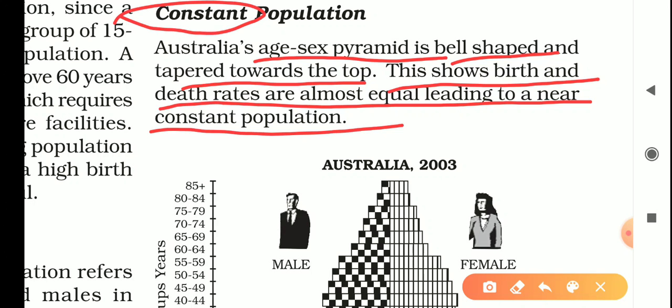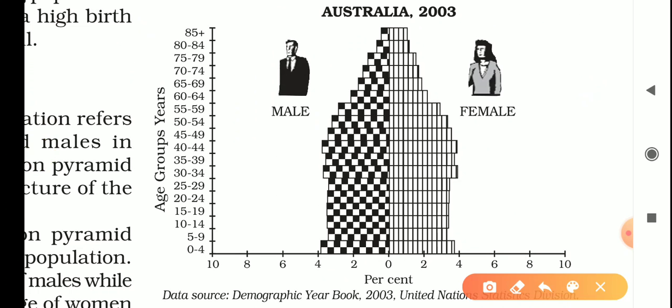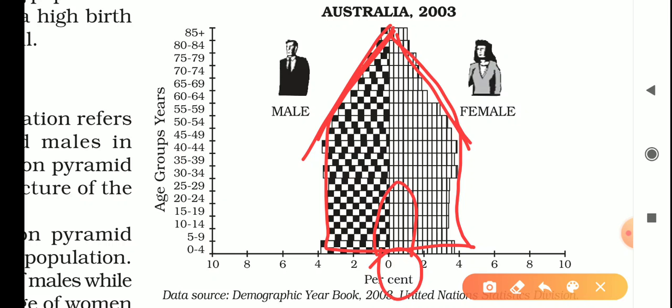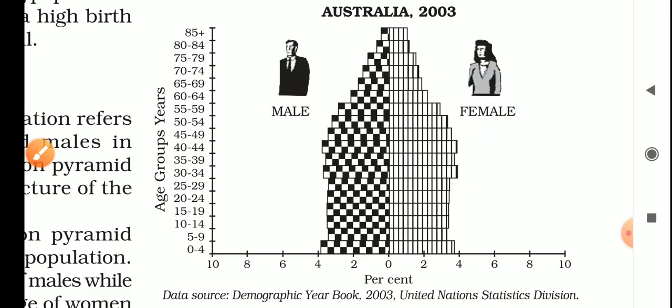Now, what is that? Bell shaped and tapered towards the top. See, bell shape. This is a bell shape, tapered toward the top. This is called tapered top and bell shape. So this shows what? Constant population. This population is more than this, but not much more. This is called constant population. Okay, now next is